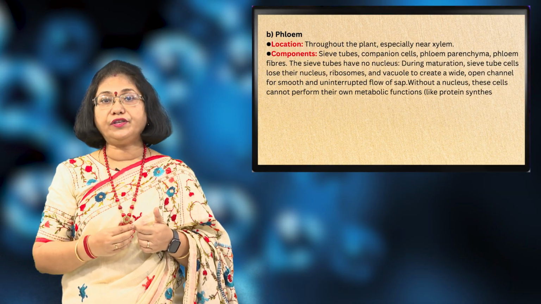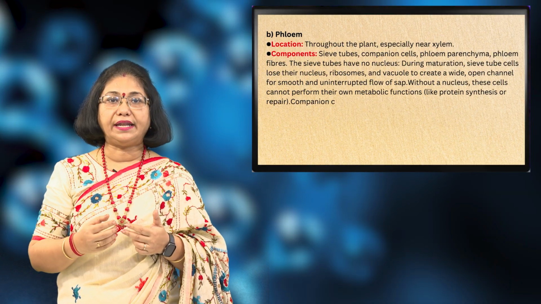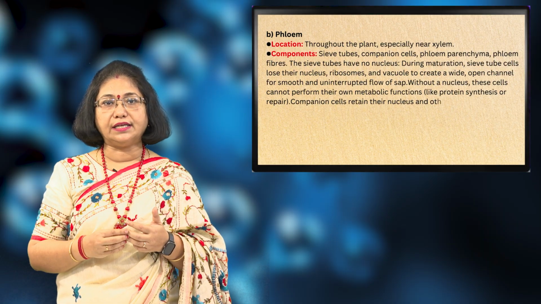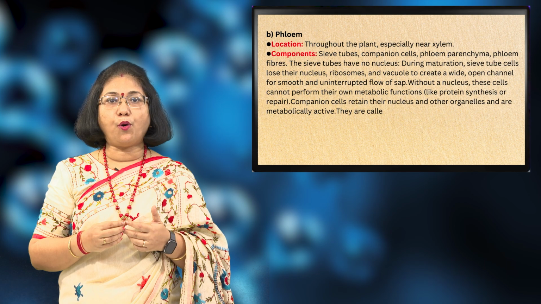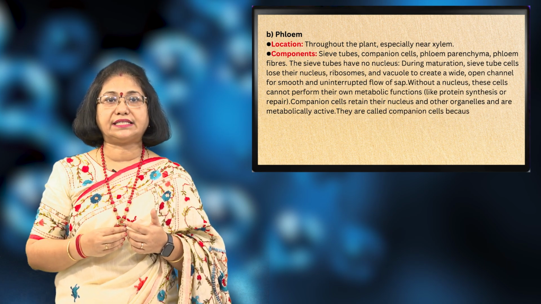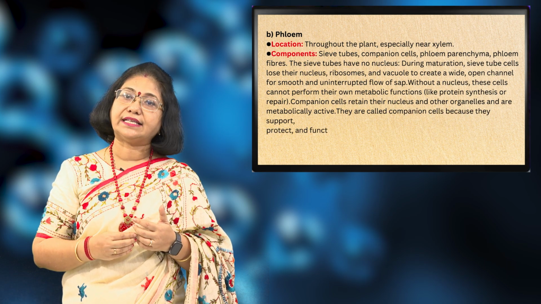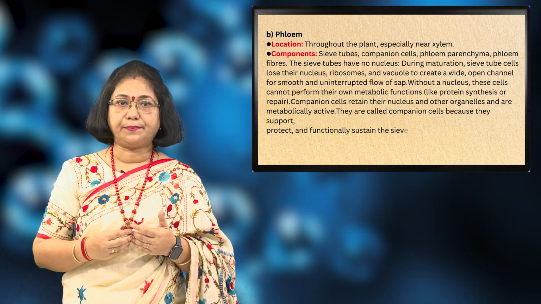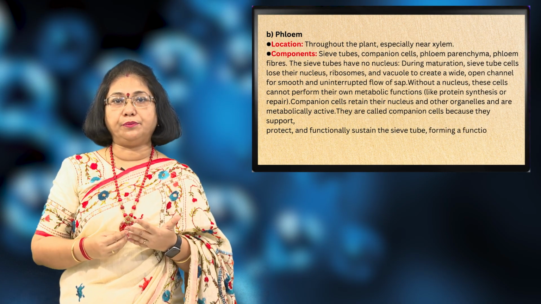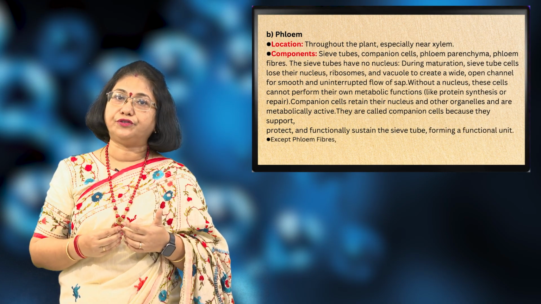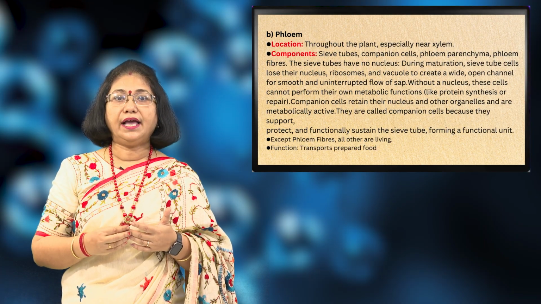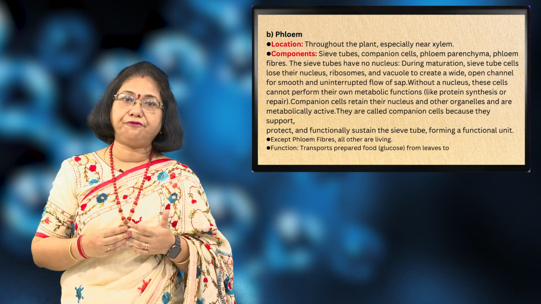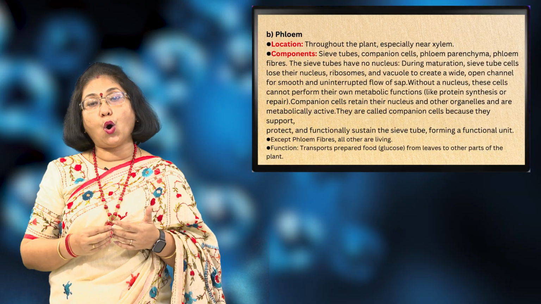But along with the sieve tubes, we have companion cells which have the nucleus. And these companion cells support, protect and functionally sustain the sieve tubes as they do not have the nucleus. Except for the phloem fibers, all other cells of the phloem are living. The main function of the phloem is to transport the prepared food from the leaves to all other parts of the plant.